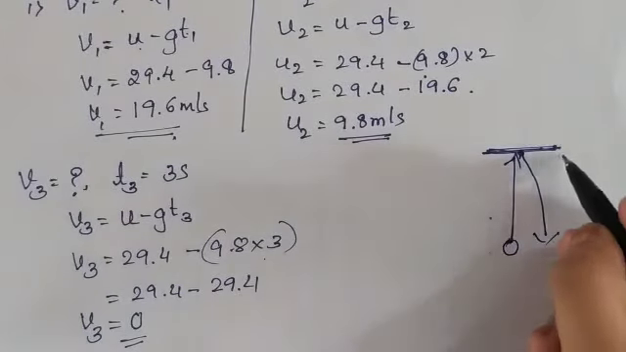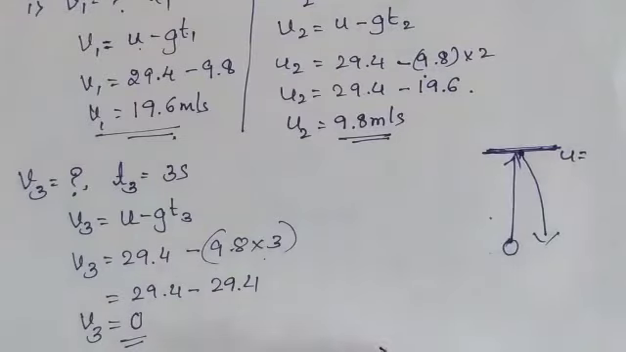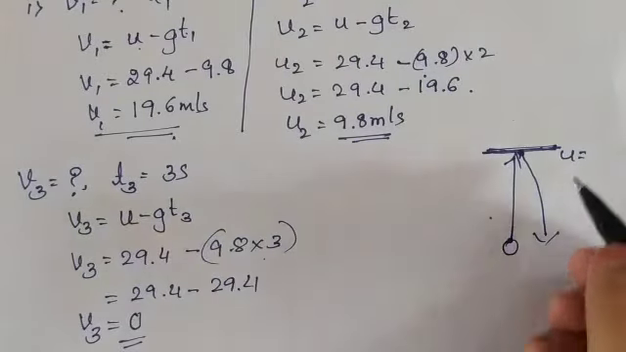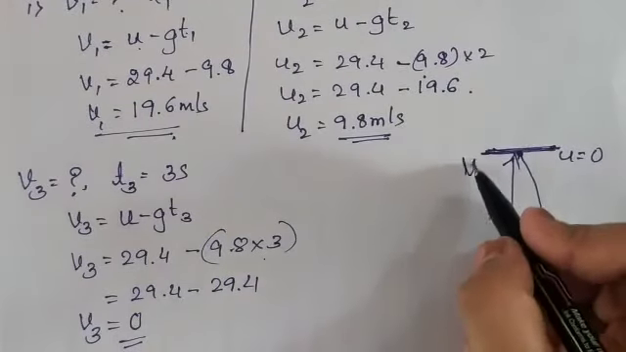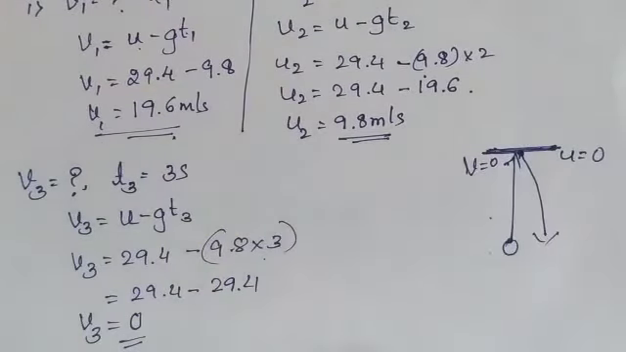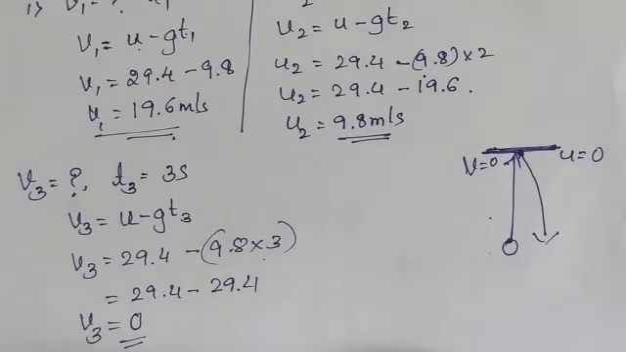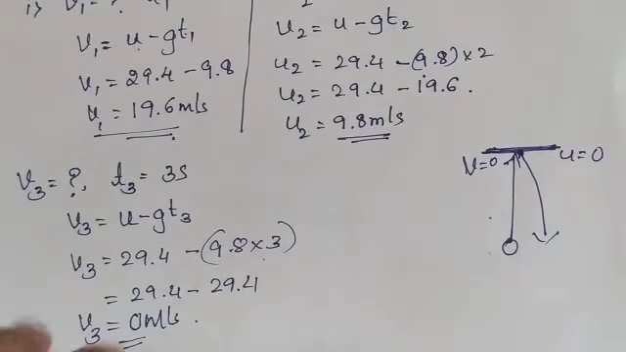In that case, you are going to consider the initial velocity of that object when it is thrown downwards as 0. Why? Because after reaching a certain height, its final velocity has become 0. So after 3 seconds the body will stop at a certain height. That is why V3 is 0 meter per second. Okay, so this is about the first content, that is the speed after 1 second, 2 seconds and 3 seconds.